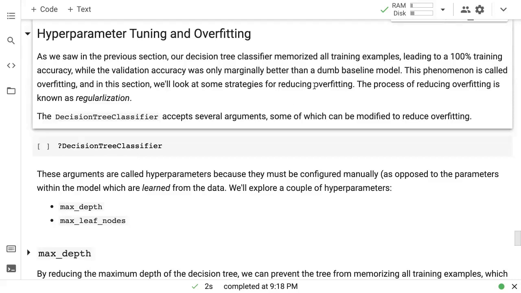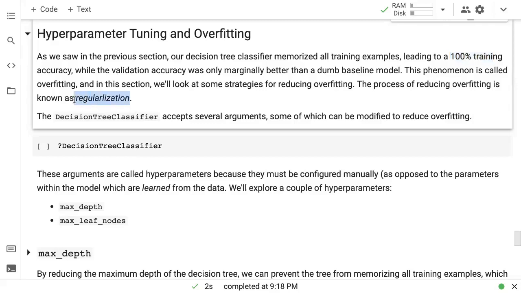So you will hear a lot of these terms now. There will be 4 or 5 terms that you'll hear right now and often in machine learning. Overfitting simply means that you're doing very well on the training data, but you're doing very poorly on the validation data. And we'll define it a bit more rigidly, a bit more concretely in a short while. And the process of reducing overfitting is known as regularization.